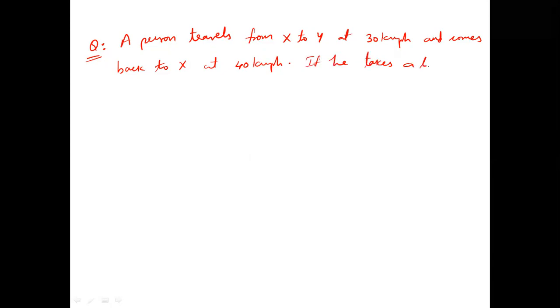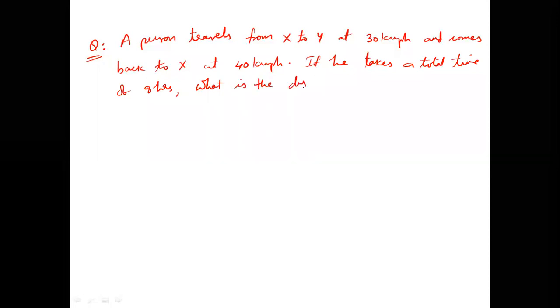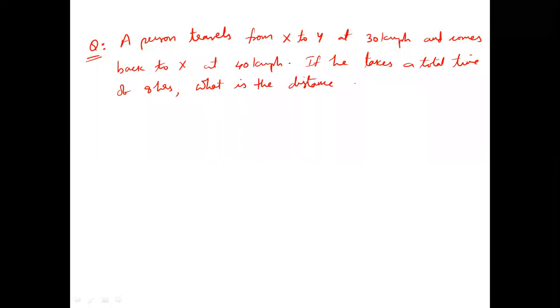If he takes a total time of 8 hours, what is the distance between X and Y? For example, this is a question given.